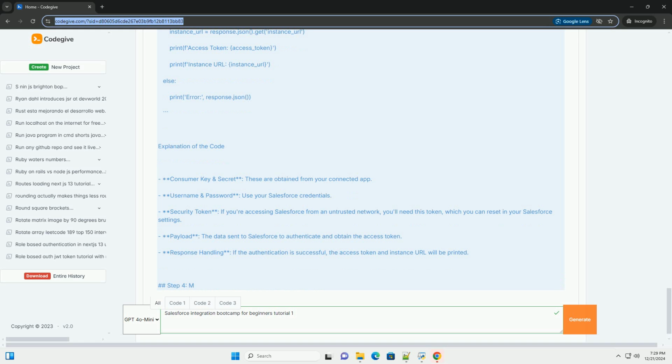Next steps. In the upcoming tutorials, we will dive deeper into creating records in Salesforce, handling errors and exceptions, using other Salesforce APIs like SOAP and Bulk APIs. Feel free to explore Salesforce's official REST API documentation, https://developer.salesforce.com/docs/atlas.en-us.api_rest.meta/api_rest/ for more details and advanced features.